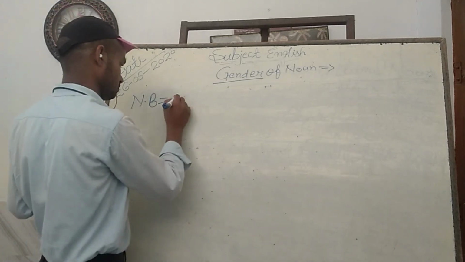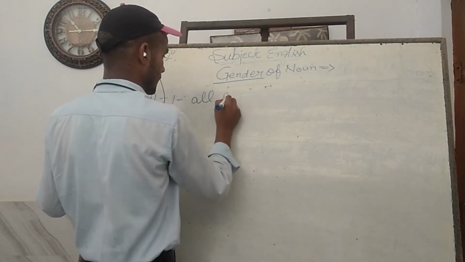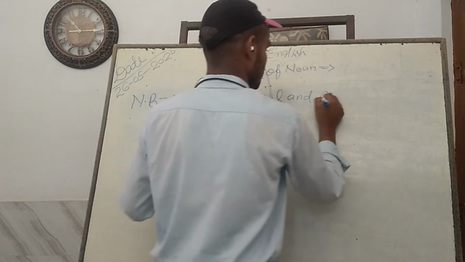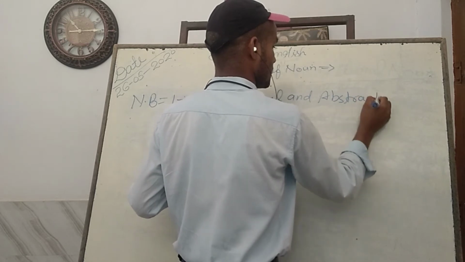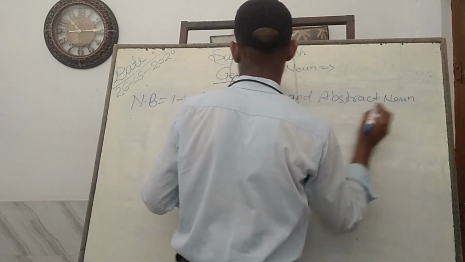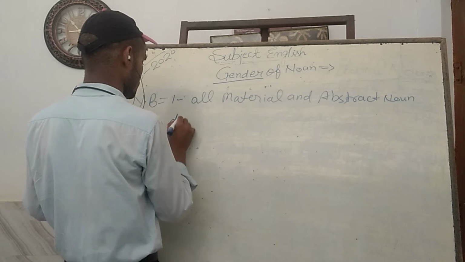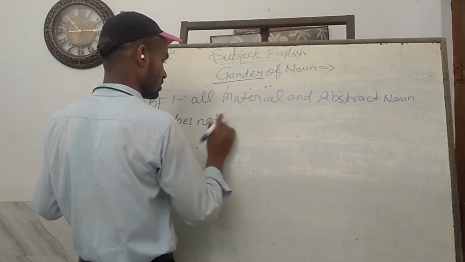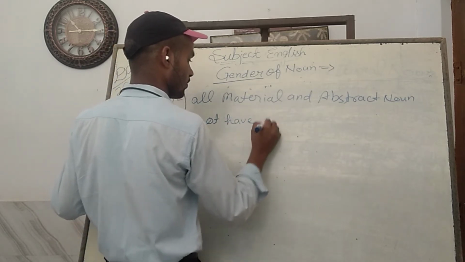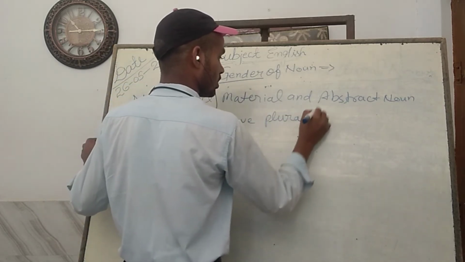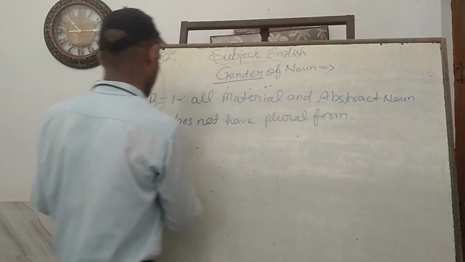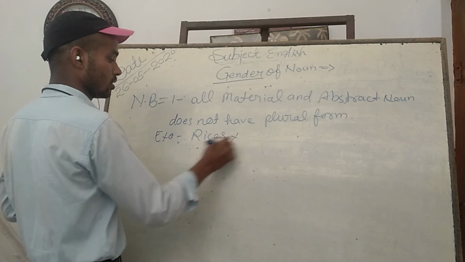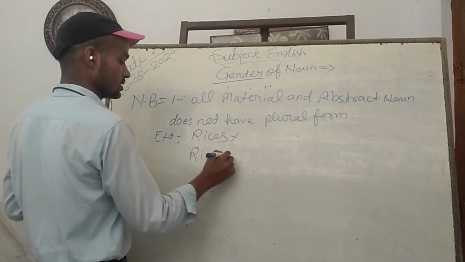First thing, all material and abstract nouns do not have a plural form. Example, you can't say rices, it will be wrong. It is rice, correct.